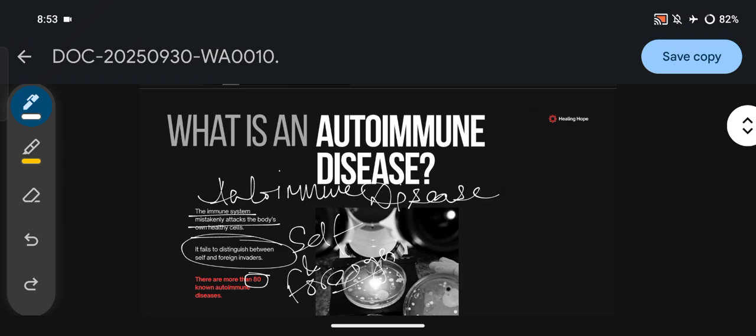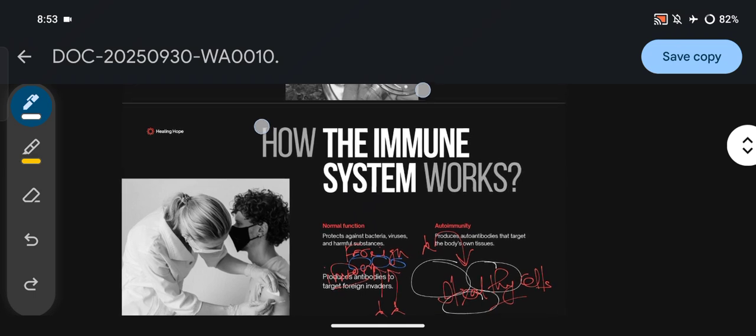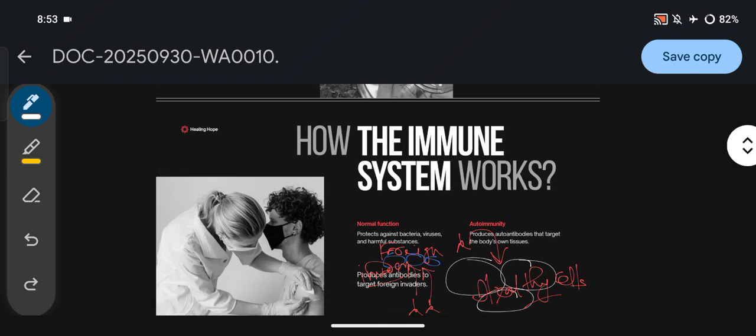And we have till now discovered nearly 80 autoimmune diseases. Then how the immune system works: we have learned that the normal function of the immune system is to protect against bacteria, viruses and harmful substances, and produce antibodies to target the foreign invaders. Autoimmunity, however, produces antibodies that target the body's own healthy tissues.